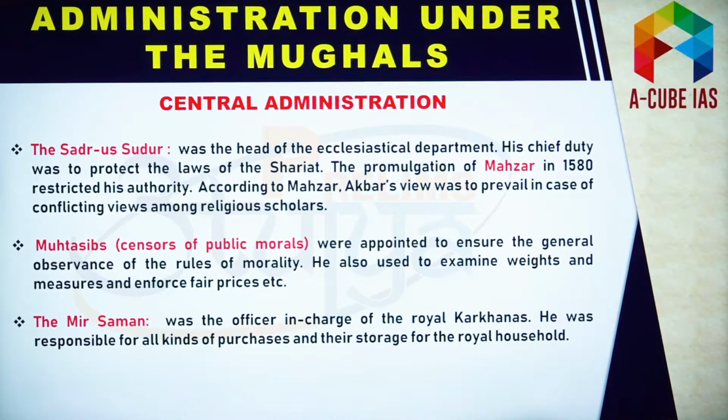Now let's talk about Sadr-us-Sadr. During our Delhi Sultanate session, we discussed Sadr-us-Sadr. This office was also retained by Mughals. Sadr-us-Sadr was the highest religious officer. His main job was to protect the laws of Shariat, so he would handle all religious matters.